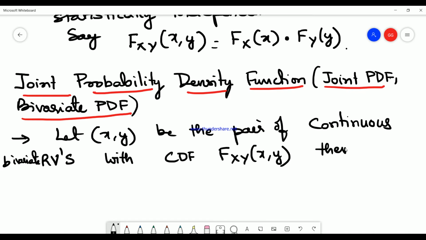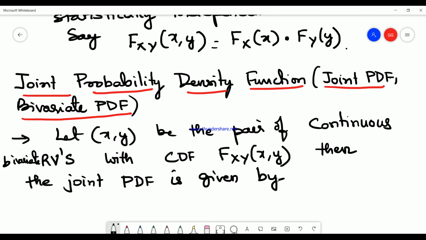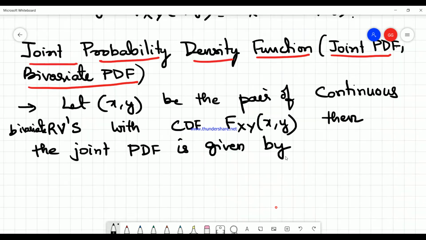Then the joint probability density function is given by f.